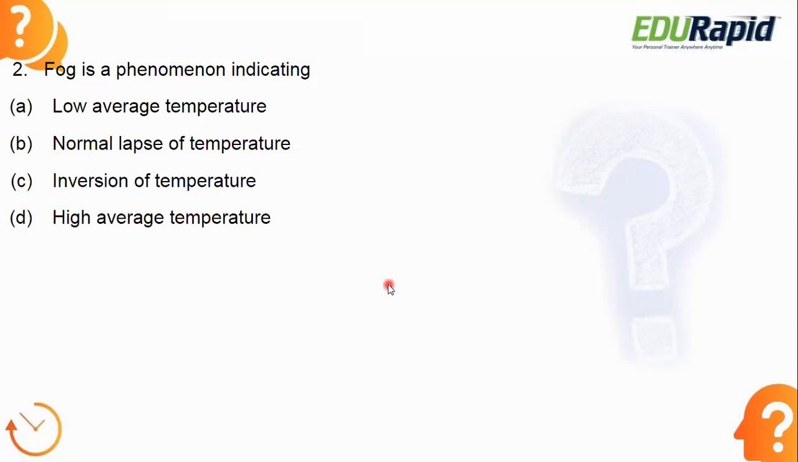Okay, let's see the answer. The answer is option C, inversion of the temperature. See, how does fog form in the atmosphere? When water vapor, or water in its gaseous form, condenses, it converts into fog. During condensation, molecules of water vapor combine to make tiny liquid water droplets that hang in the air. That is what we usually call fog. For this to happen, we need inversion of the temperature. So remember, it is inversion of the temperature.